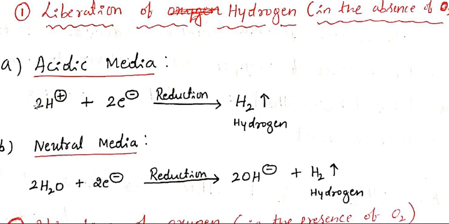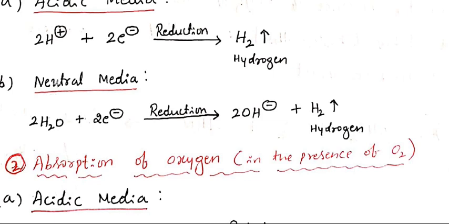For balancing purposes, we write 2H+, 2e-. The electrons already come from the anode, but it should be written as 2H+ ion, because we get H2. Hydrogen is liberated. Look at the heading, liberation of hydrogen. 2H+ receives 2 electrons from the anode, which undergoes reduction to liberate hydrogen.